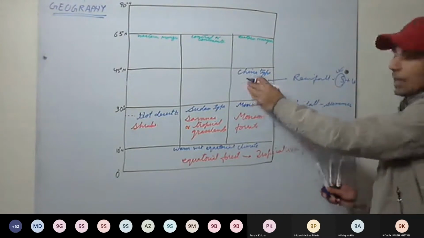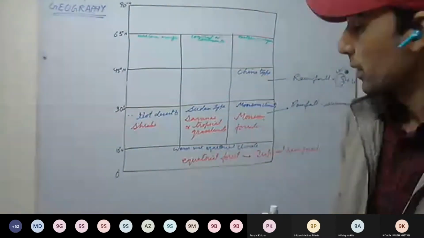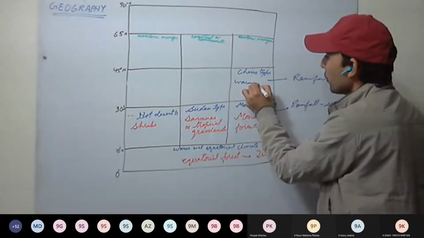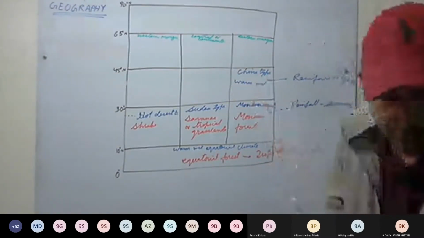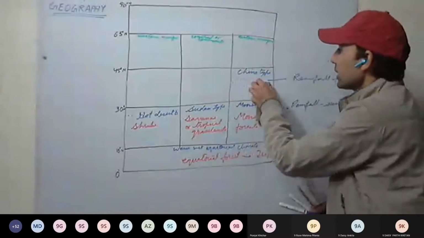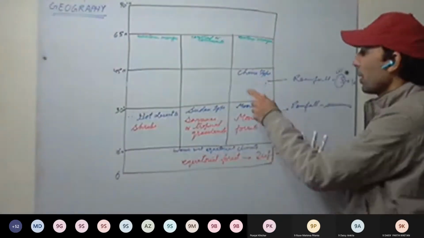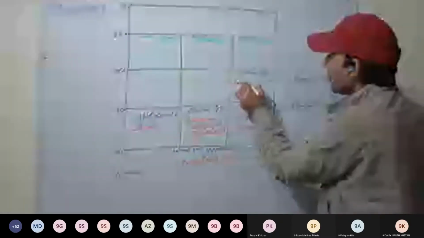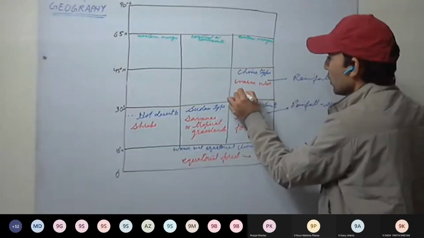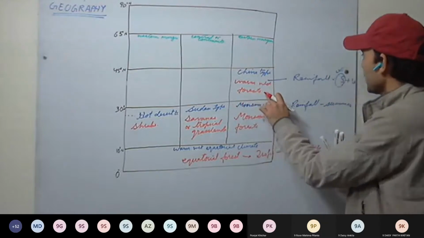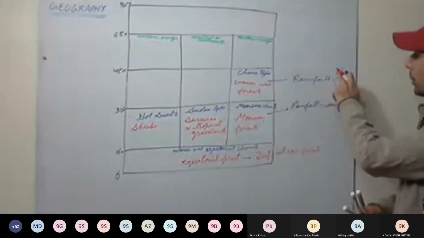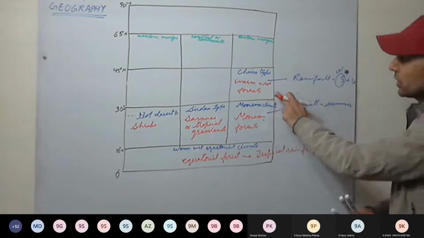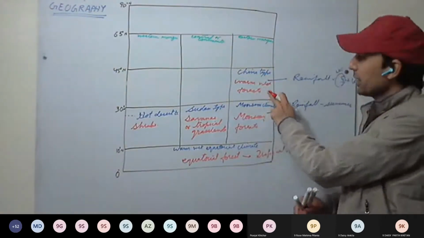So here mainly what kind of grasslands are found? They are warm, wet forests. Especially one tree, bamboos and all, they grow here. These are warm, wet forests. Rainfall is there throughout the year, but mainly rainfall happens in summer. Most of the rainfall happens in summer. China type. This we won't be discussing in detail.